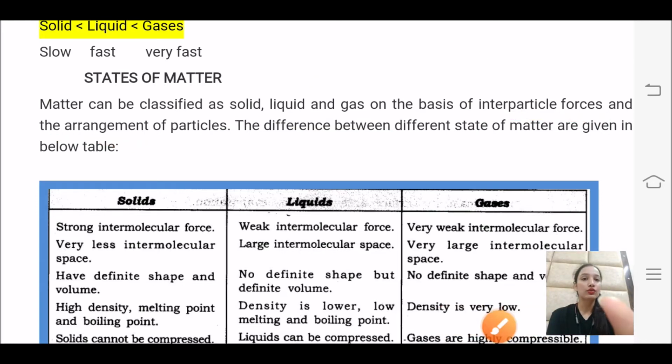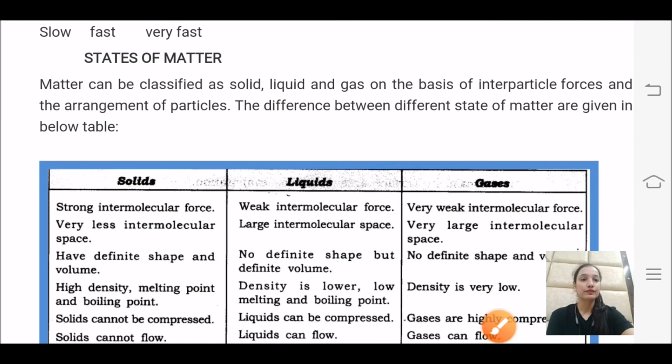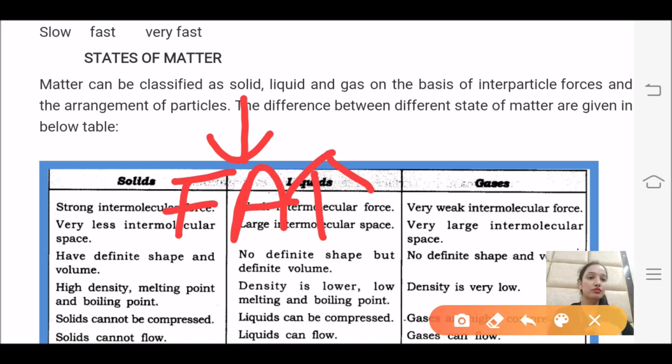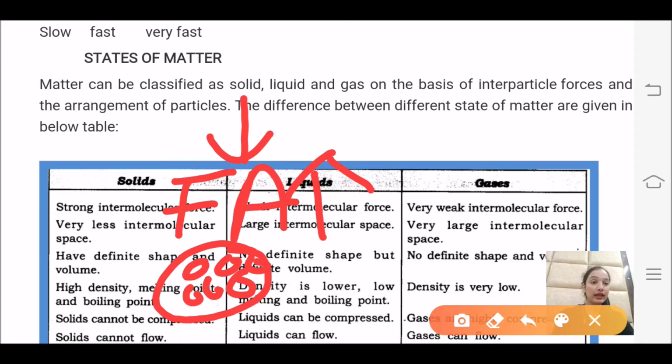I have already told you that in solid, force of attraction, I am just writing FA, force of attraction is very high. जब force of attraction बहुत ज़्यादा होगा, when force of attraction will be very high, the particle will be very close to each other. जब attraction force ज़्यादा होगा, particle will be very close to each other, and this is known as solid. So in solid the particles are very close to each other. Why? Because they have strong attraction force.